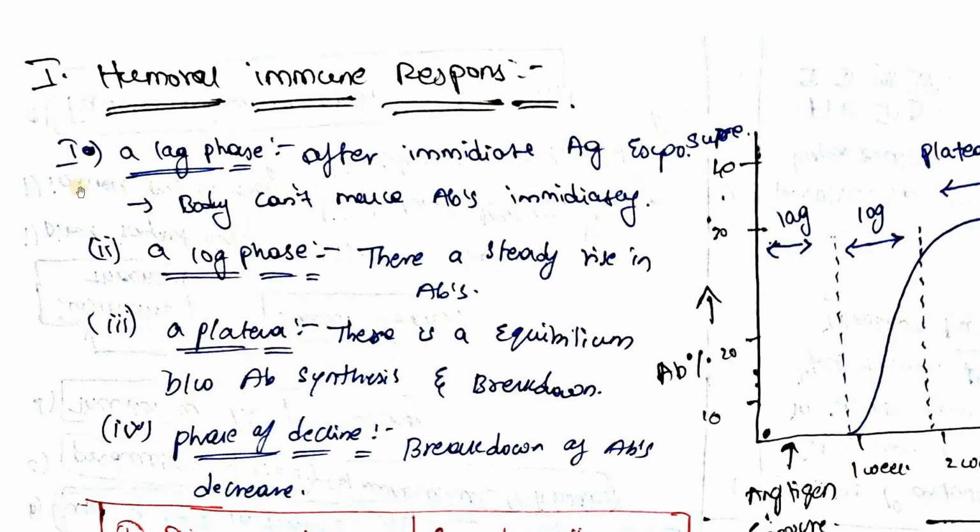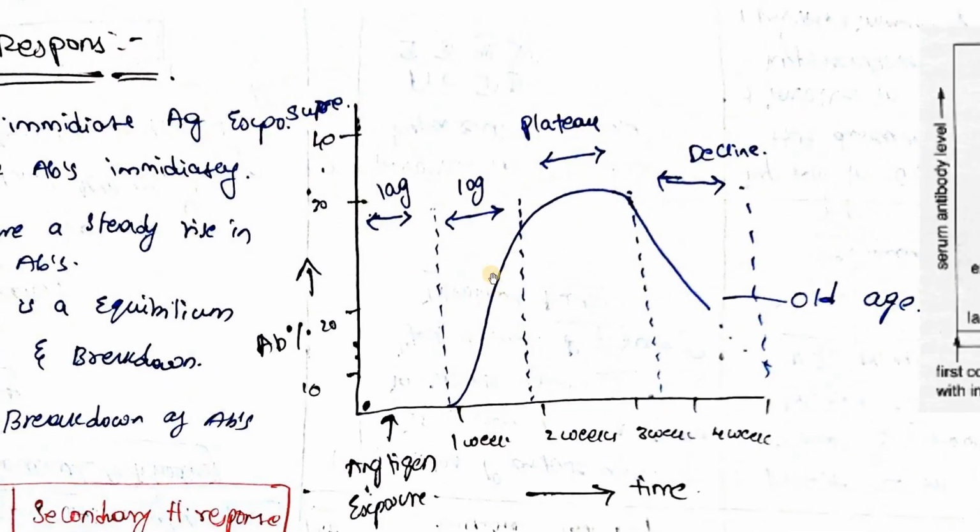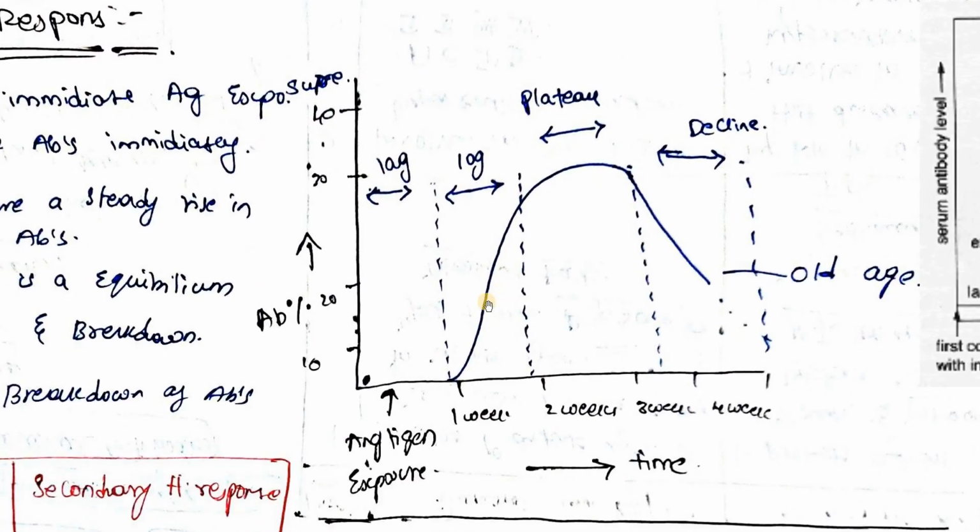So humoral immune response has 4 stages, students: lag phase, log phase, plateau and a phase of decline. So what are these 4 stages? Okay, so focus on this graph, students. Now, how does my body produce antibodies?